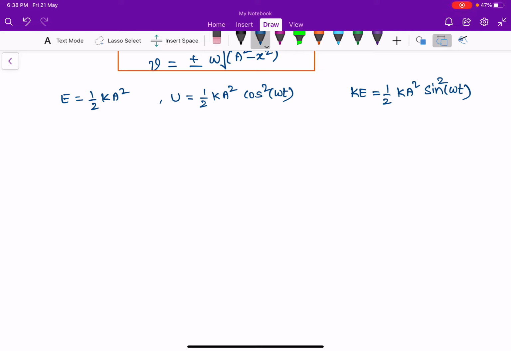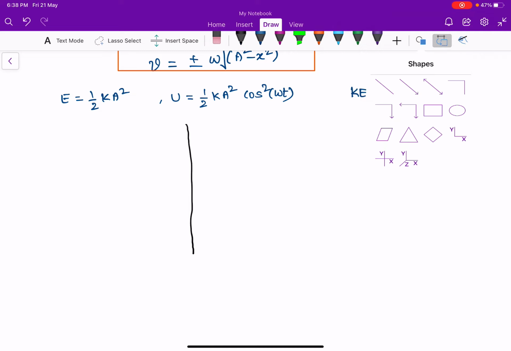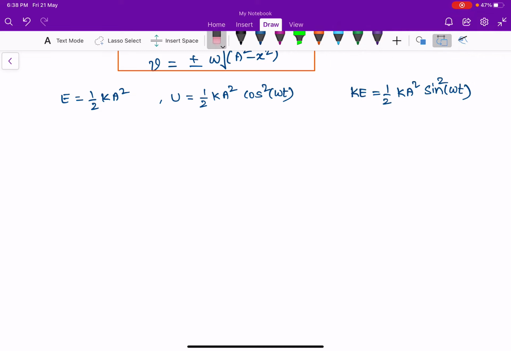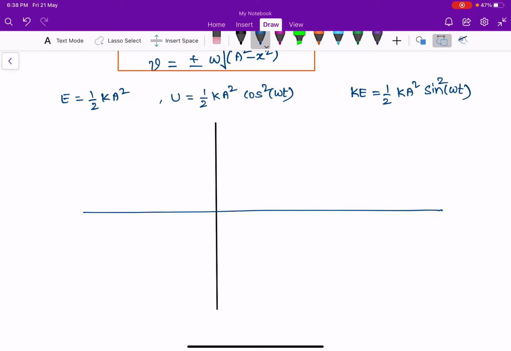I am drawing the graph of energy versus time.